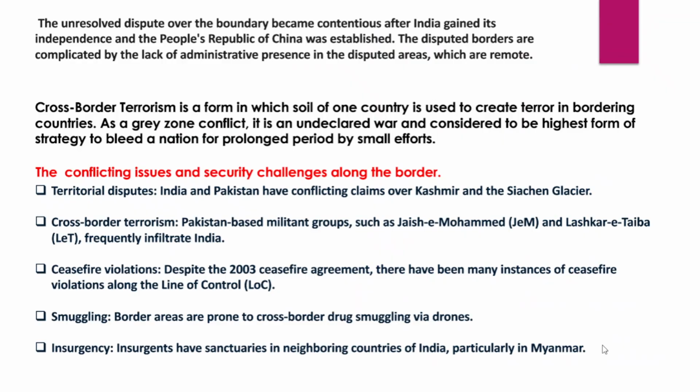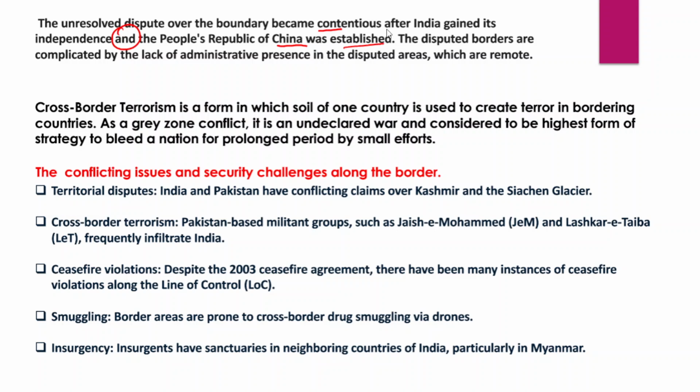Now, briefly, you need to describe the border tensions between India and China and India and Pakistan as well. Firstly, we have an unresolved border dispute with China, and we have the line of actual control, and this line became contentious after India gained independence and the People's Republic of China was established.